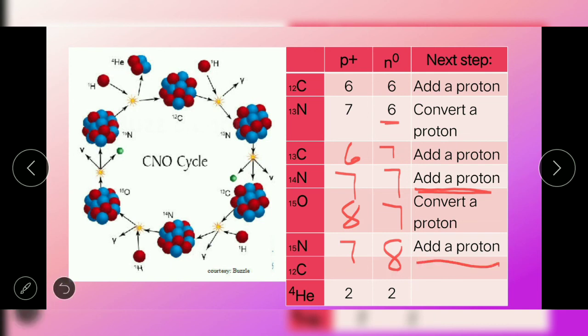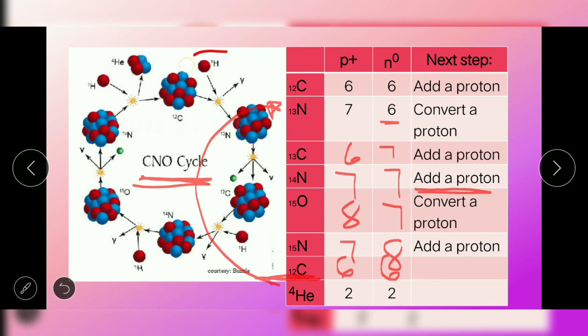Next step is addition of a proton. So a proton from a hydrogen will be added to our nitrogen-15, and this will break down nitrogen-15 into carbon-12 and helium-4. So we will have 6 protons and 6 neutrons in our carbon. We go back to our carbon, thus calling it CNO cycle. Again, CNO cycle is a process of converting hydrogen into helium.